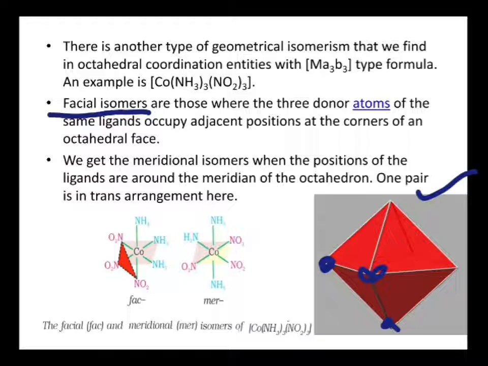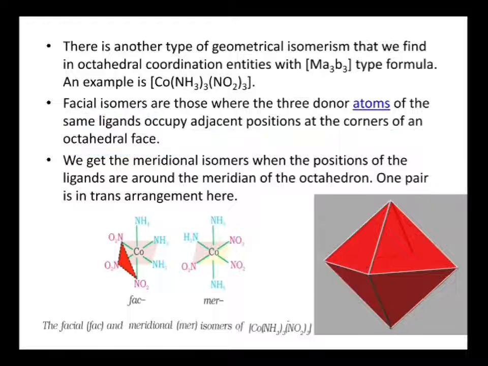This is a face, right? So 3 identical groups will be present at this face, at the points joining this face. That is nothing but facial isomer. So facial isomers are those where the 3 donor atoms of the same ligand occupy adjacent positions at the corner of an octahedron face.